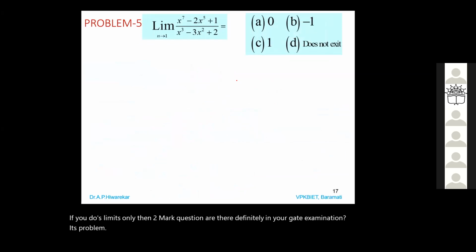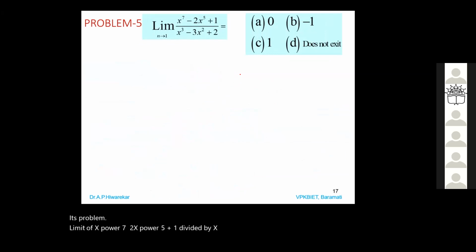Limit of x power 7 minus 2x plus 1 divided by x cube minus 3x square plus 2 is